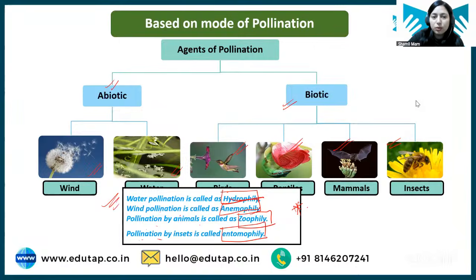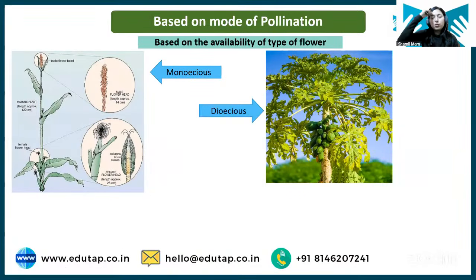Moving ahead. I've told you that we have two types of flower, male flower and female flower. The male flower has the male reproductive organ, and the female flower has the female reproductive organ. Sometimes we have flowers called hermaphrodites, having both male and female parts. Based on the availability of flowers, we have monoecious and dioecious crops.